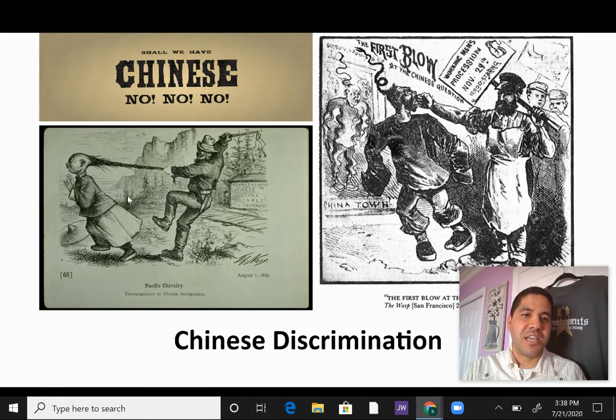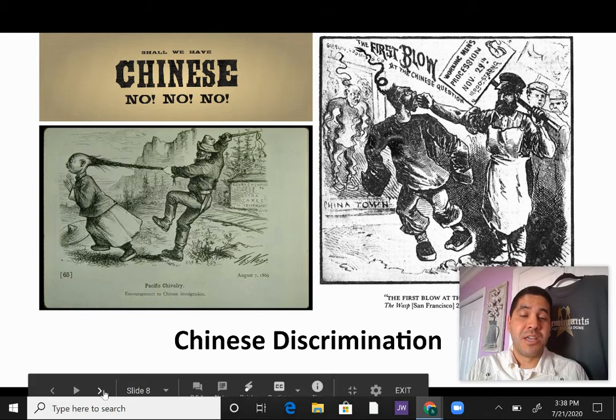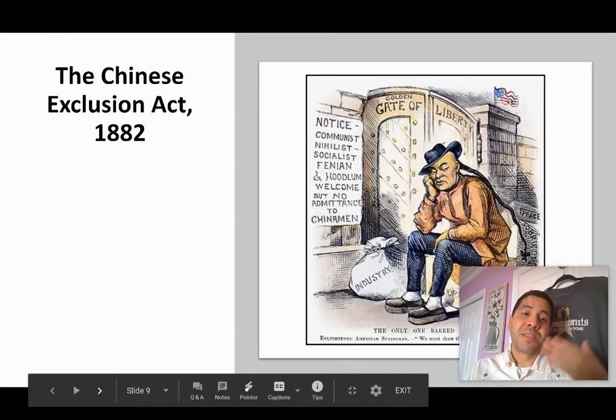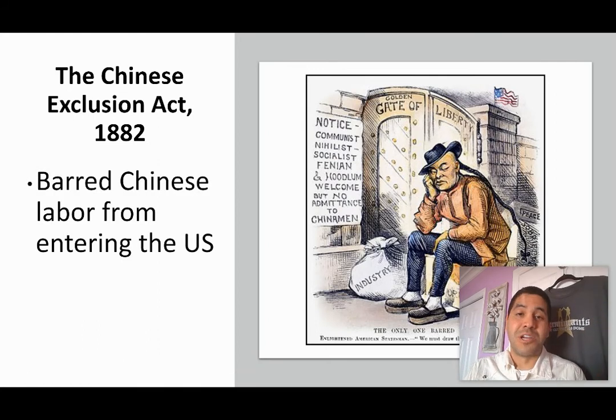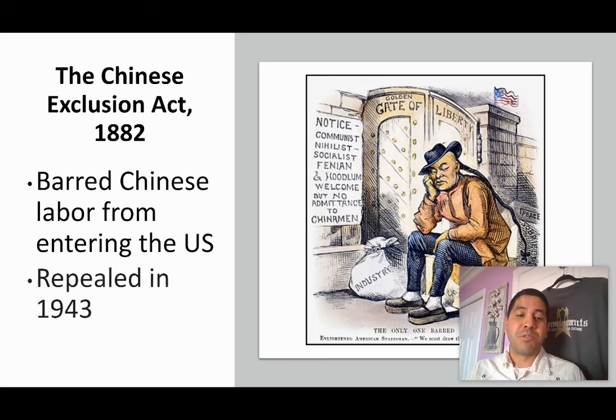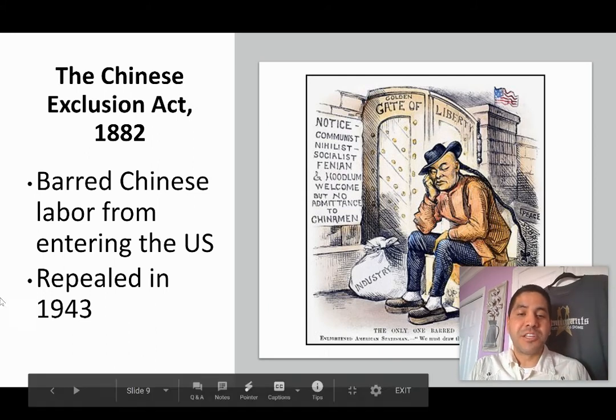So no Chinese. And again, you see an attack on the Chinese by the Pacific Railroad workers, who did not want the Chinese working there because the Chinese accepted lower wages. So that was some form of Chinese discrimination in California, but in other places as well. And the Chinese Exclusion Act really did a really bad thing against the Chinese. It barred Chinese immigration from entering the United States. That was not repealed until 1943, when the Chinese helped the Americans defeat the Japanese during World War II. So that was a little bit of Japanese and Chinese immigration as well.